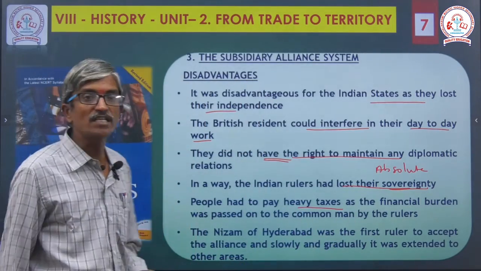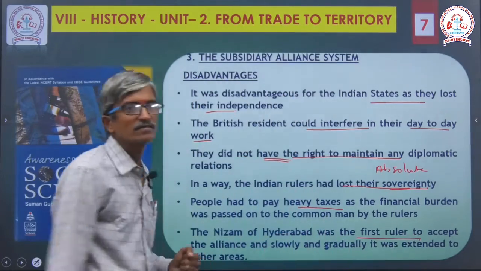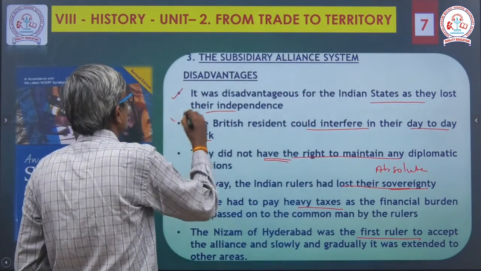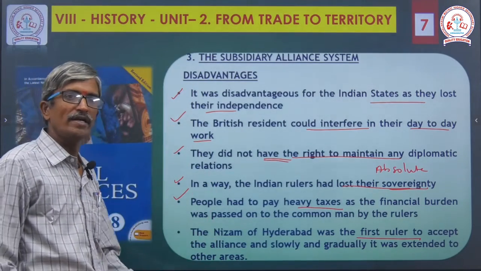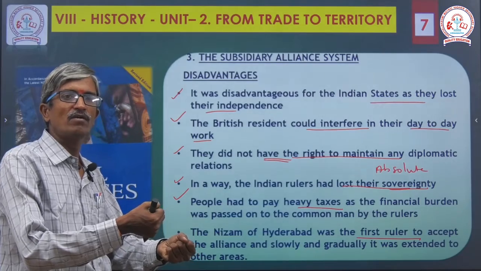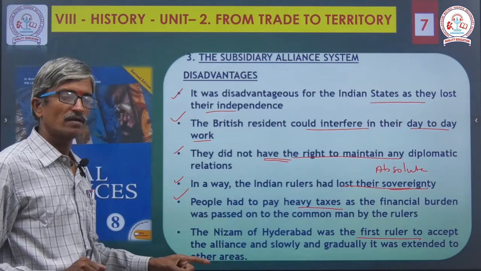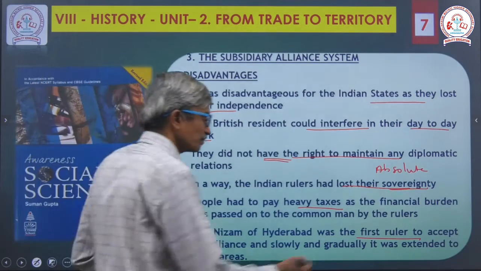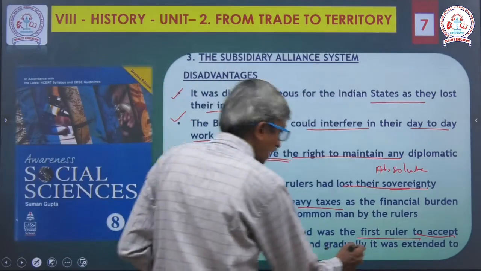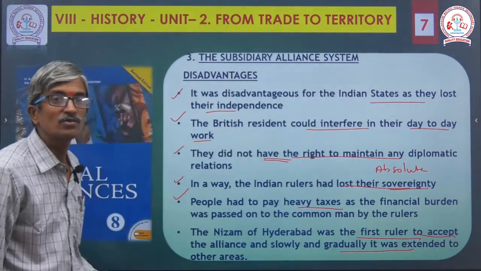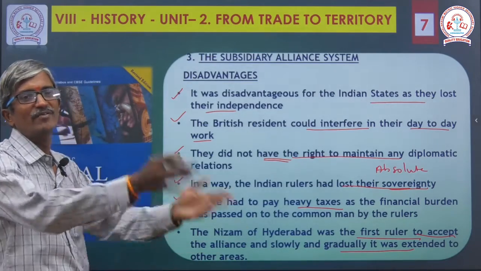And next, the Nizam of Hyderabad. The Nizam of Hyderabad was the first ruler. They had already completely squeezed all our independence, but it was accepted by the first ruler, the Nizam of Hyderabad. First ruler to accept the alliance, and slowly and gradually it was extended to other areas. So on the time itself, he gave them a red carpet welcome.